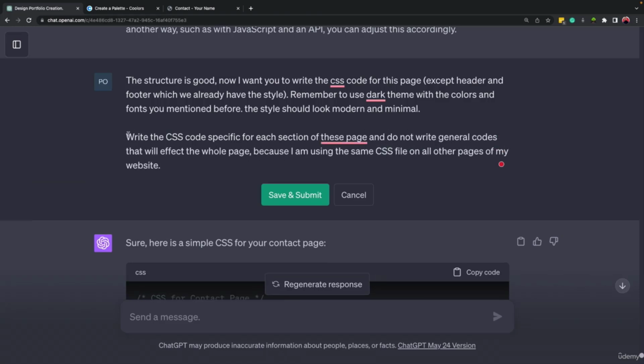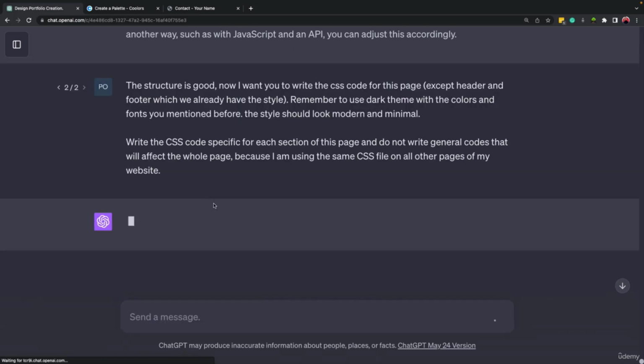All right, I explained that write the CSS code specific for each section of this page and do not write general CSS codes that will affect the whole page because I'm using the same CSS file on all other pages of my website. Okay, so let's save and submit.